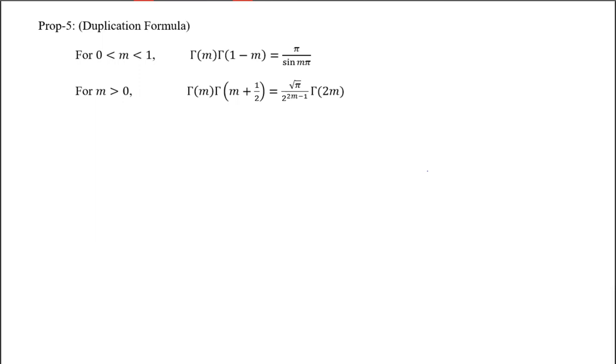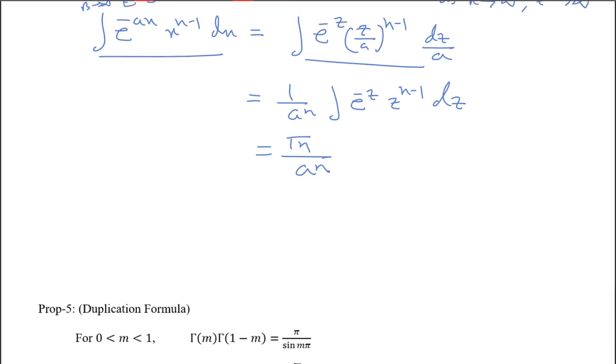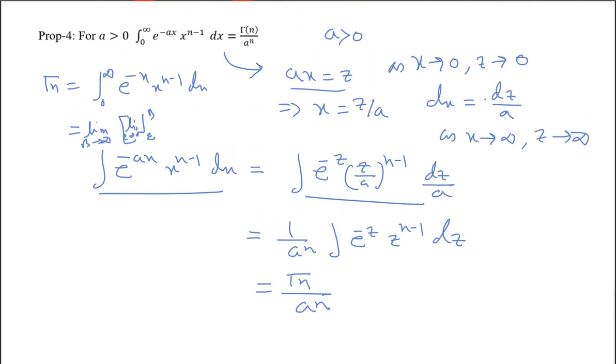In the above question, e power minus ax, e power a into e power minus x, how can that be? e to the power a into e to the power minus x would mean e to the power a minus x. That should be e to the power minus x whole to the power a actually. Yes, it is like that.